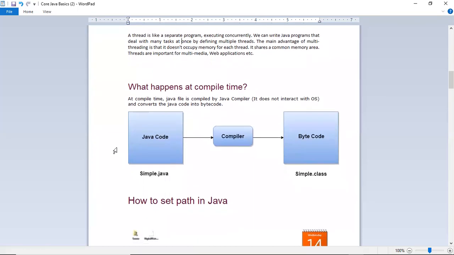So now, what happens at compile time? This I already spoke about.